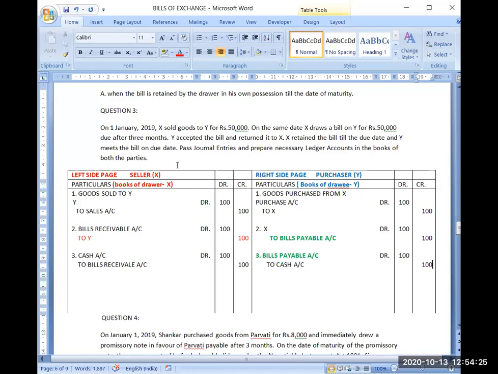Now see question number 3. On 1st January 2019, X sold goods to Y for rupees 50,000. So in the books of X, you will be recording Y debit to sales account, and the amount will be 50,000.